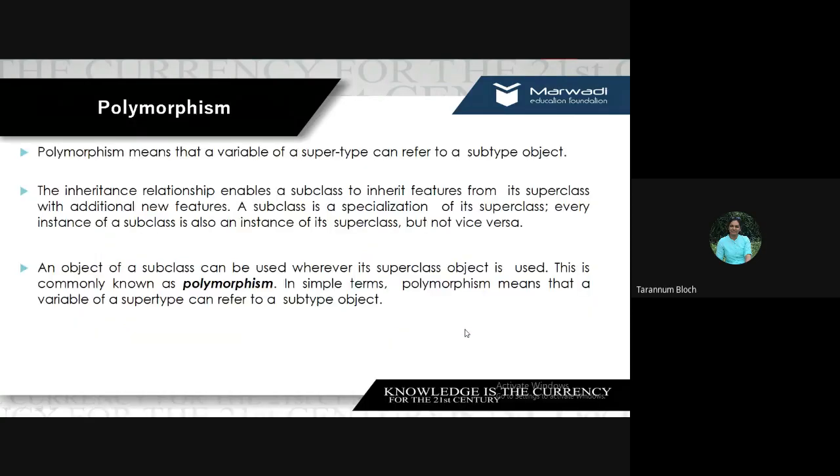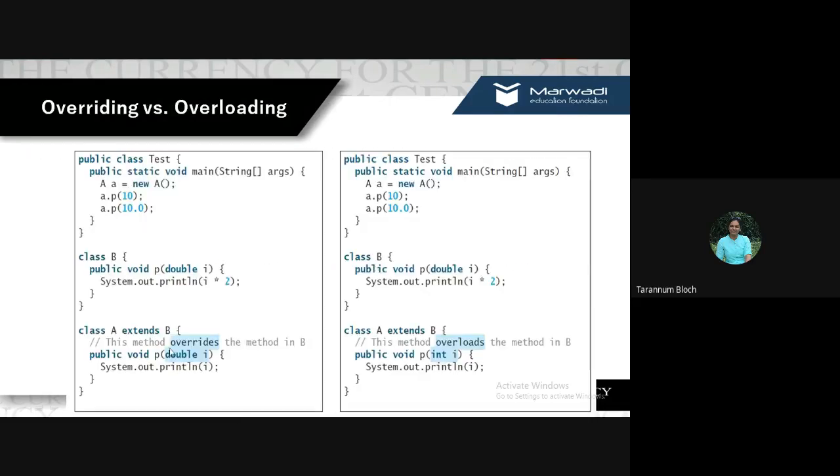Why? What is overriding? Exact same signature, right? You see double i, public, void, P, exact same. So it is overriding. But here, public, public, void, void, the method name is P, P, but the argument is double and integer. So the signatures are not exactly the same, and as the signatures are not exactly the same, this is not method overriding, but it is method overloading. Is it clear?